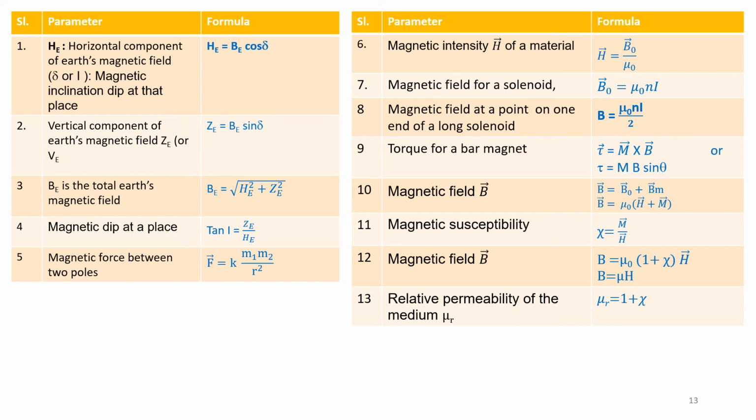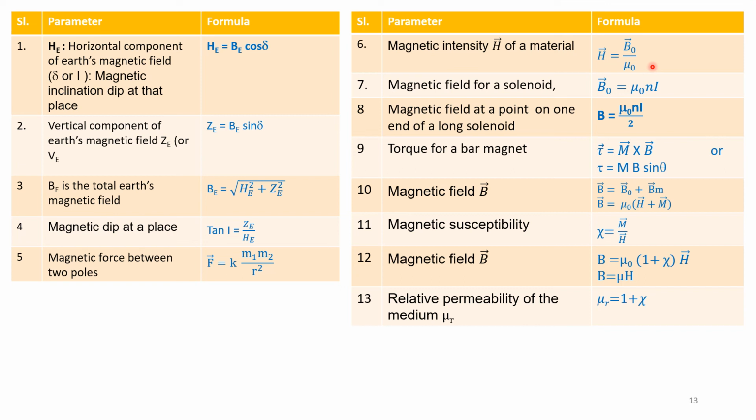Formula number 6. Magnetic intensity H of a material is given by H is equal to B naught by mu naught. In the previous table, we had studied about the Earth's component of magnetic field. Here it is magnetic intensity of a material. H is given by B naught by mu naught. Magnetic field of a solenoid is given by B naught equals mu naught N into I.